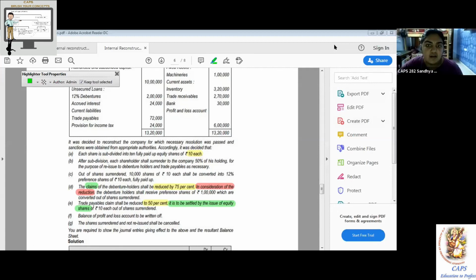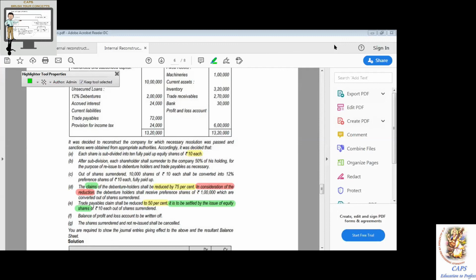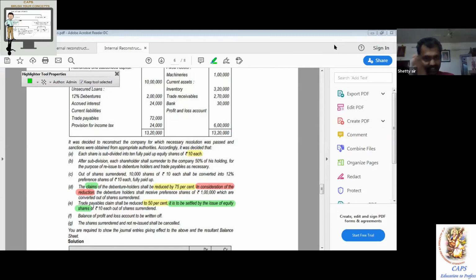To P&L account 6 lakh. Number 1. To capital reserve. Capital reserve account. To P&L, good. To fictitious asset, P&L account. Very good. To P&L account 6 lakh. Number 1. Heading. So even if not given as a format, I'll give you. Example, you write what is there. To P&L account compulsory.